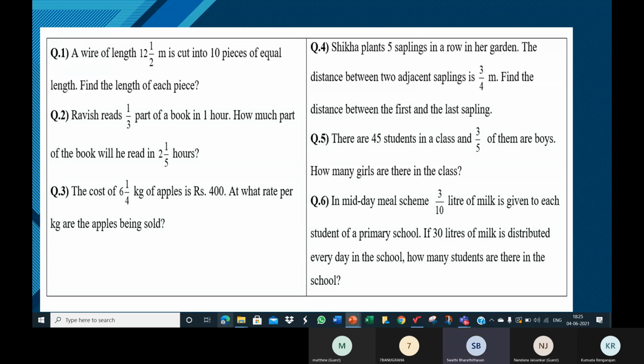Ma'am, 5 by 4. Isn't it 5 by 4, children? You're saying it's 4 by 5, it's 5 by 4. Mixed fraction. 1 by 4, ma'am. 1 by 4. No, but I heard 4 by 5. Tell me what's the mistake you've done? How did you get 4 by 5?